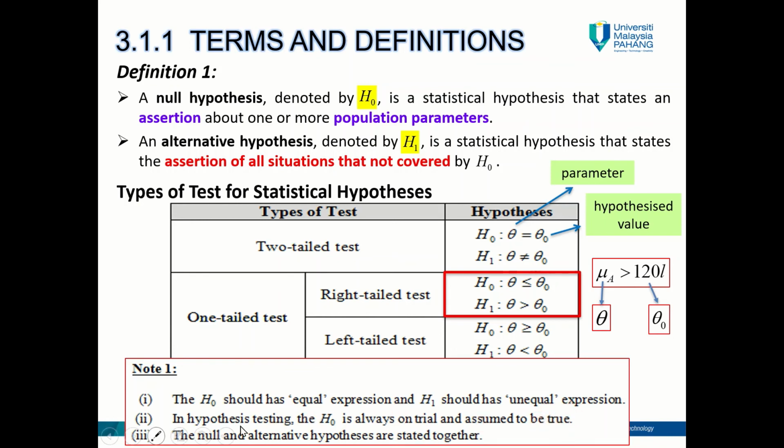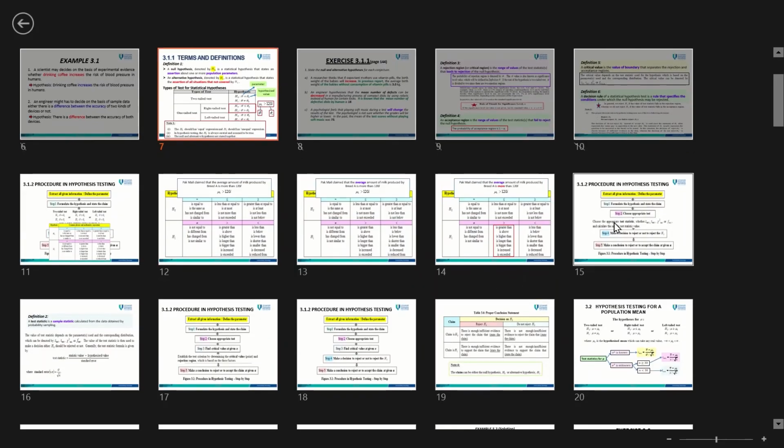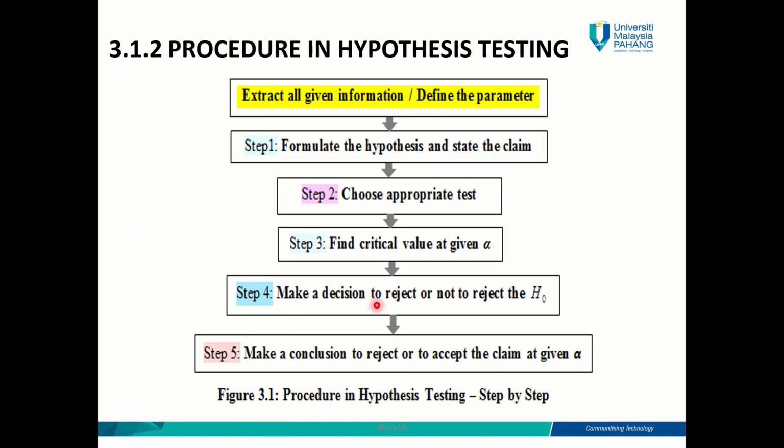Because of this theory that we assume H null is always true, in step 4 you need to decide: do we accept that H null is true, or do we need to reject it? How to make this decision? Again, I'll explain this later. But basically, step 4 is about making a decision.